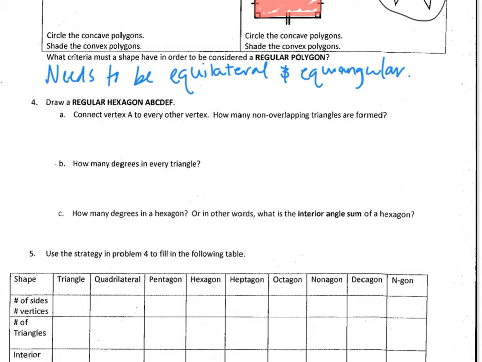So regular, 1, 2, 3, 4, 5, 6, and label it A, B, C, D, E, F. And hopefully your corners look a little bit better than mine do.